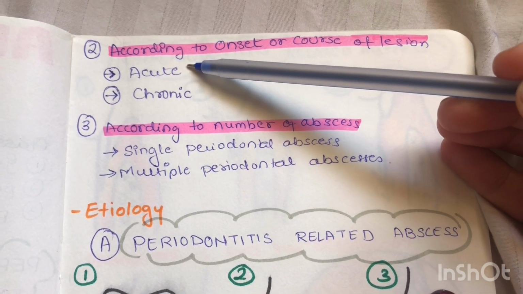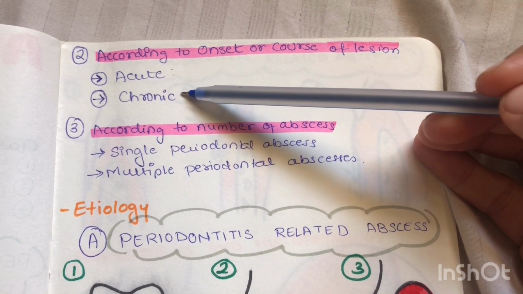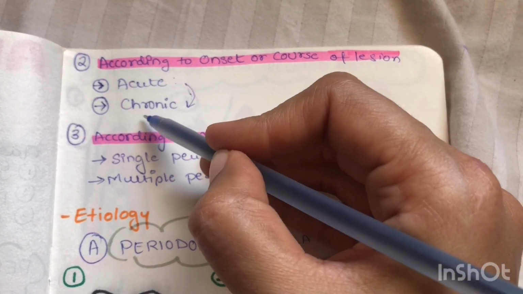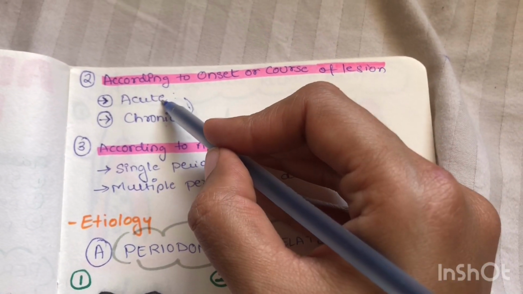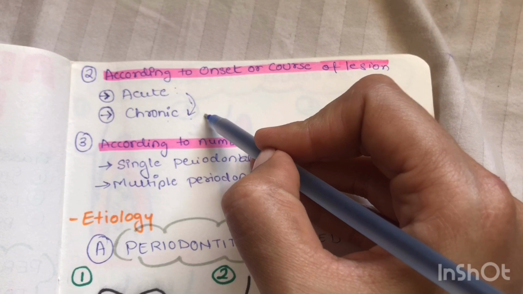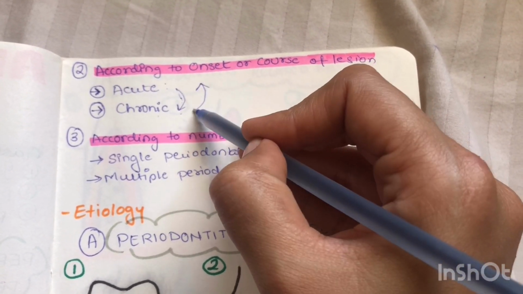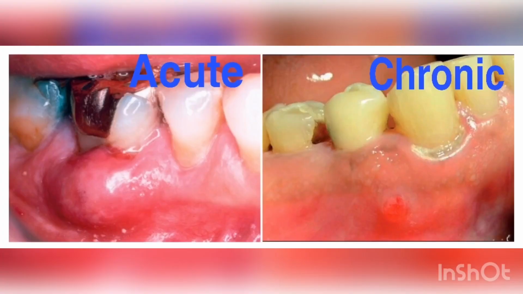Now, the acute abscess can sometimes on its own get converted to a chronic abscess, or a chronic abscess can begin as a chronic abscess without any acute phase, or a chronic abscess can have an acute exacerbation. So there is an interplay of this chronic and acute phase in case of a periodontal abscess. The clinical appearance of acute and chronic abscess, as you can see, in acute there is a bright red ovoid swelling, and in chronic you can see the sinus opening.